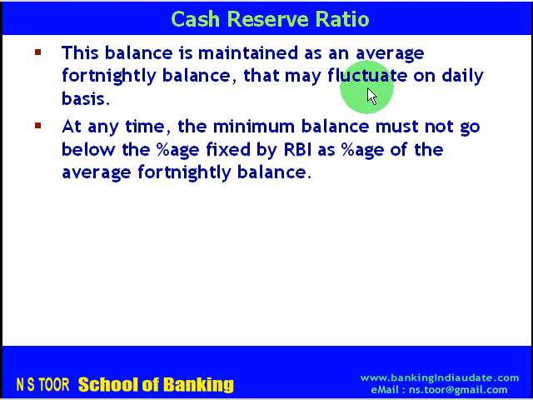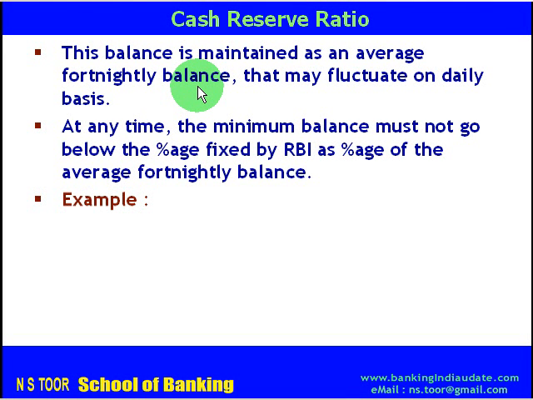But at the same time, banks have to make sure that at any given point of time, the minimum balance must not go below a percentage fixed by Reserve Bank of India of the average fortnightly balance. On a particular day, this balance must not go below a particular percentage.